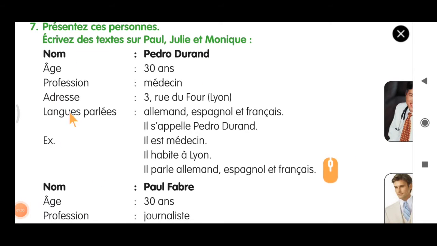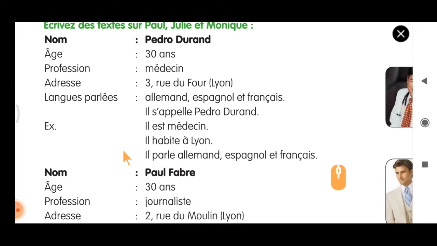So this is in the method of an application, we have to change this to a sentence. So first thing is Pedro Durand. Il s'appelle Pedro Durand. First we are changing the name as a sentence. Next is profession. Il est médecin. Third, the place where he lives. Il habite à Lyon. And fourth, how many languages he speaks. Il parle allemand, espagnol et français. So these are the things we have to change. So one is missed here, that is the age. Il a 30 ans.